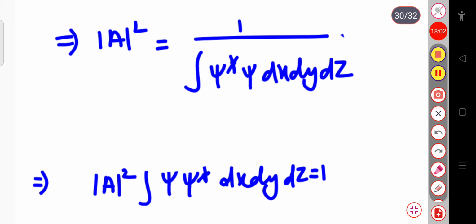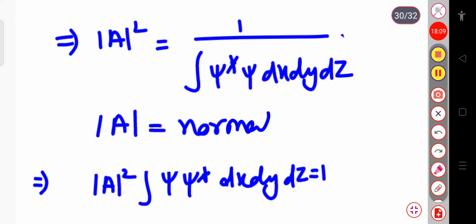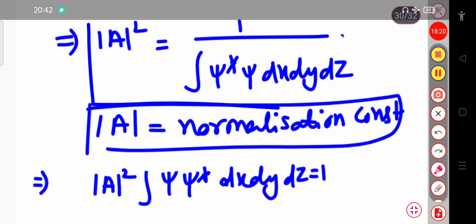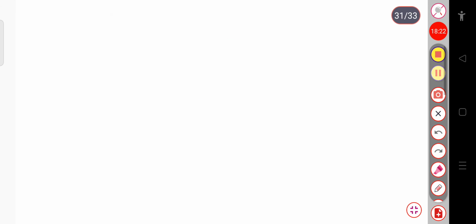Here this modulus of a is known as the normalization constant, and its value is this much. We will solve some problems, don't worry.